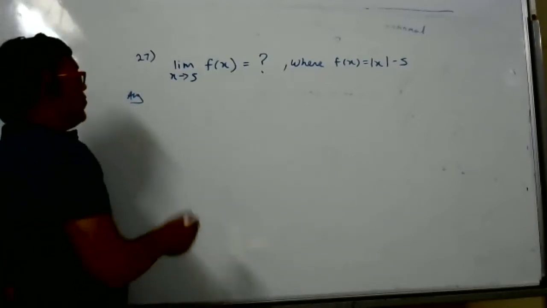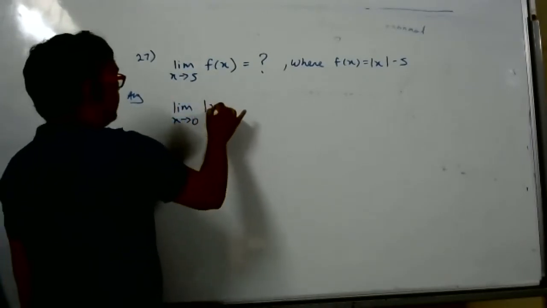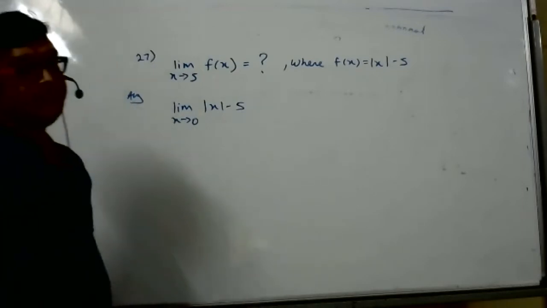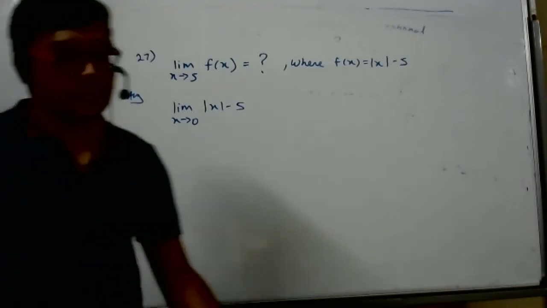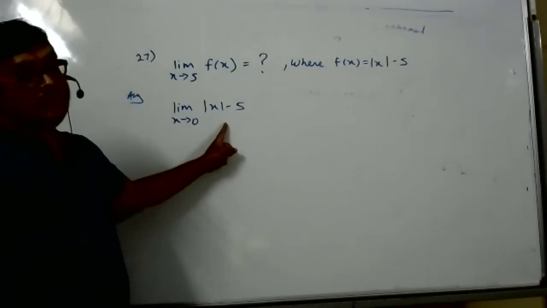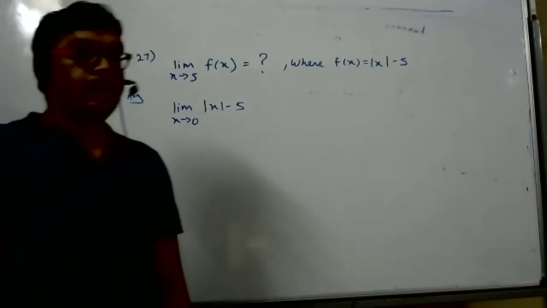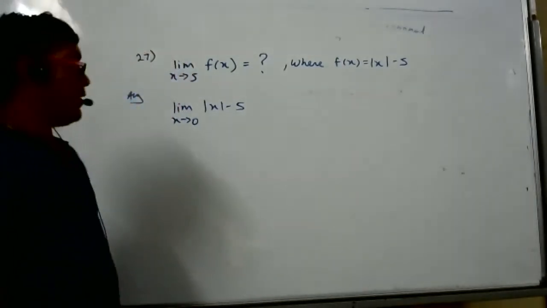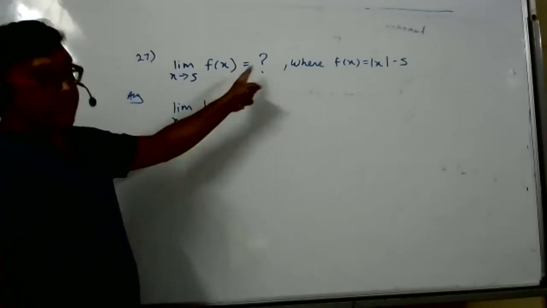Suppose they have given it this way: limit x tends to 0, mod x minus 5. Then what would you have done? Can you find it directly? What is the answer? Will it not be minus 5? Answer is minus 5. No, here the limit does not exist. They will not tell you whether the limit exists or not. They will say find it. You have to come to the conclusion that the limit does not exist.